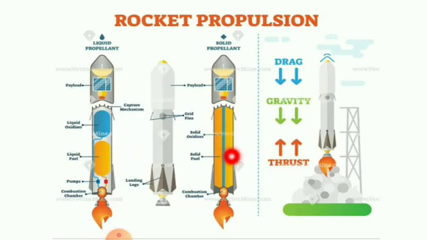The more gas the rocket releases, the more speed is given to the rocket. Then only the rocket will move forward. So the rocket works on the principle of Newton's third law. What is Newton's third law? Every action has an equal and opposite reaction. The more pressure that is released, the more force is used to move this rocket. Do you understand, students? This is the method by which a rocket works.